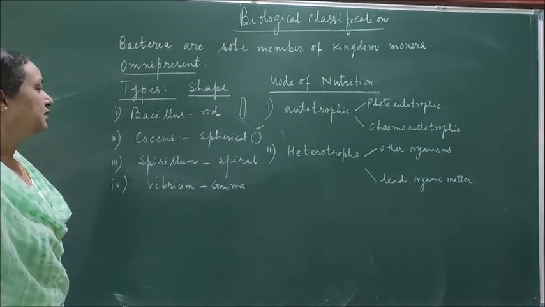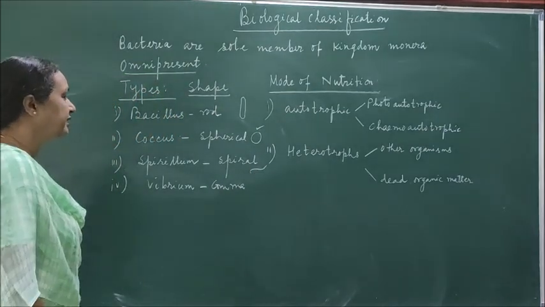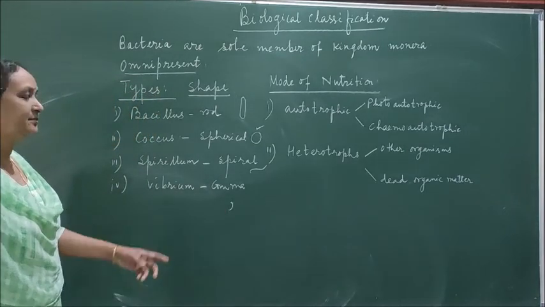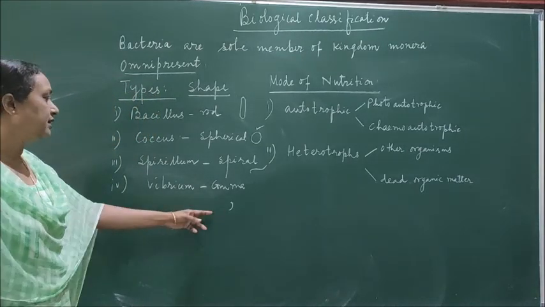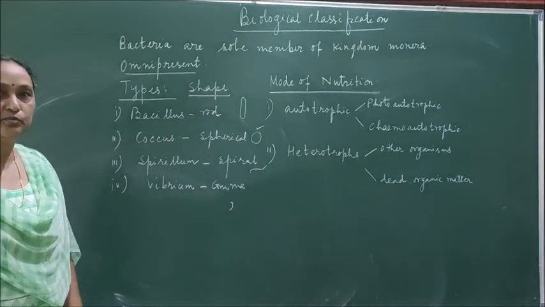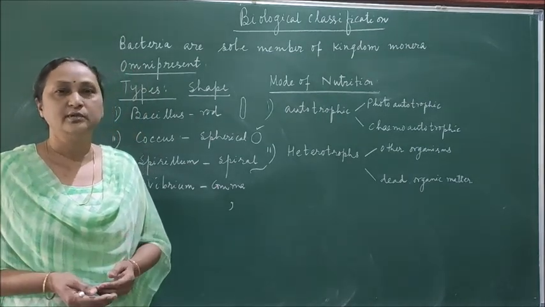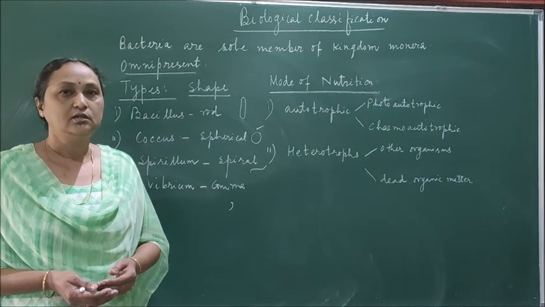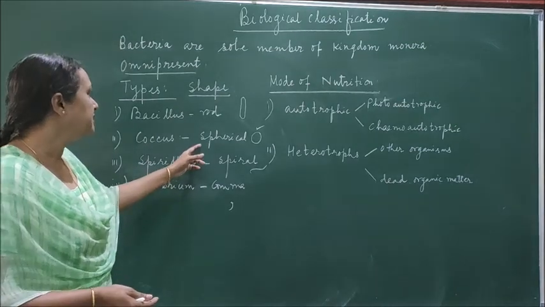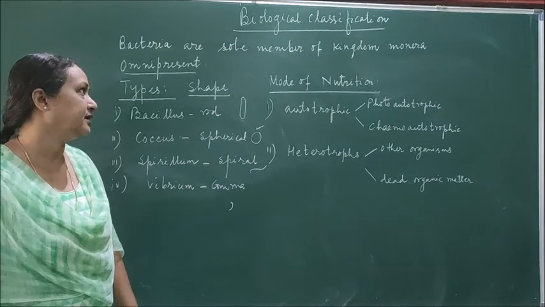Then Spirillum, these are spiral bacteria. Then Vibrio, they look like a comma. So a comma looks like this. The bacteria called Vibrio are comma-shaped bacteria. So depending on the shape, bacteria are classified into 4 types. There are also other ways to classify bacteria, either on the basis of gram staining, or depending on the number and presence of flagella. But in your NCERT book, only the classification based on the shape of bacteria is given.